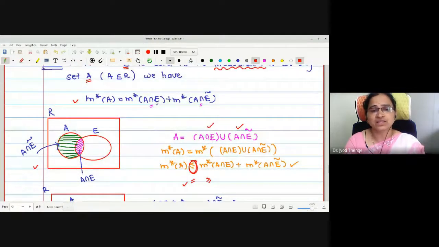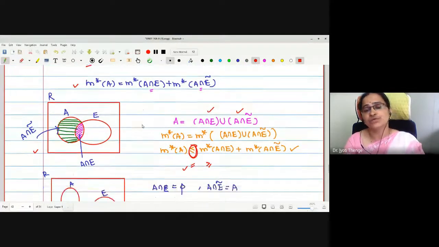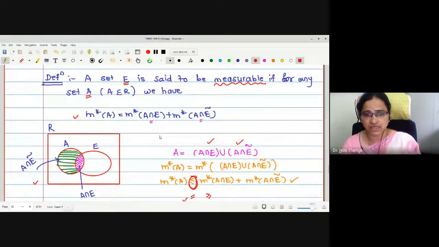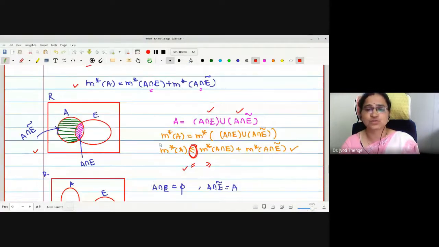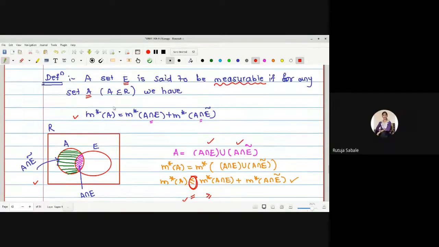Okay. And the reason behind having equal to is that we want the special sets E, which in future are going to give us the countable additivity property. And that's why here we want the equal to sign. Is the definition clear? Yes, ma'am.